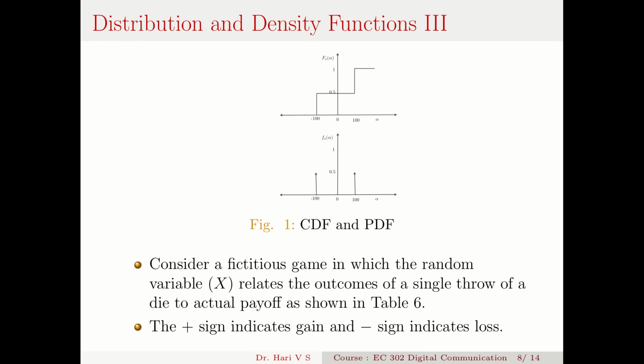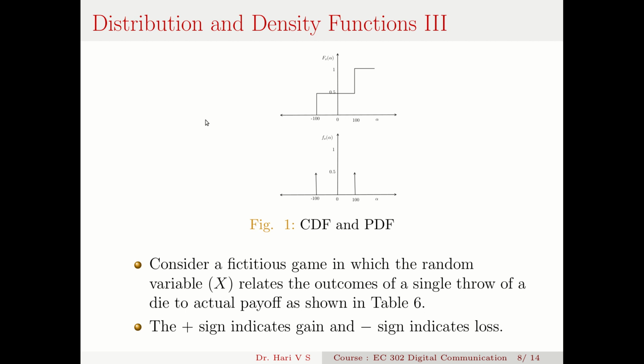If head comes, the player gets 100 rupees, and if tail comes, he loses 100 rupees. So this is the cumulative distribution function of such a random variable. It's very easy to draw. This is alpha from minus infinity to 0, and this is alpha from 0 to infinity. If you look here, your loss is minus 100, and your gain is 100. There is no loss below minus 100.